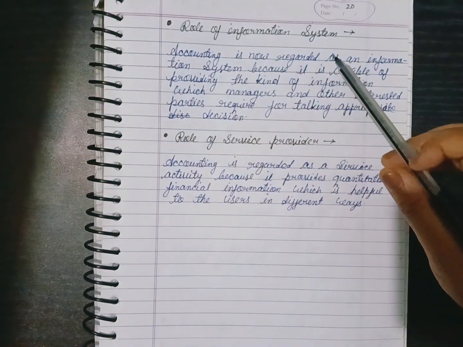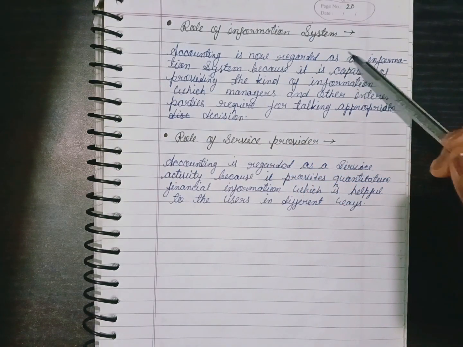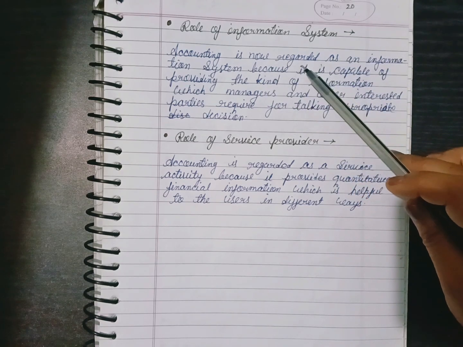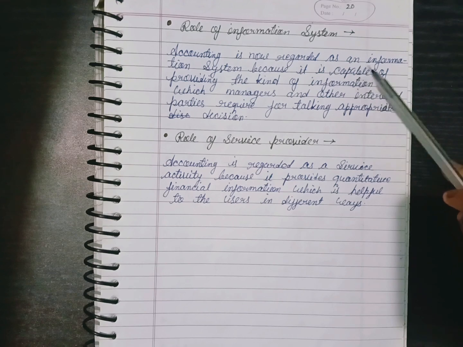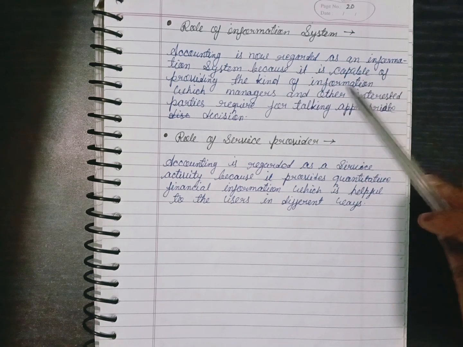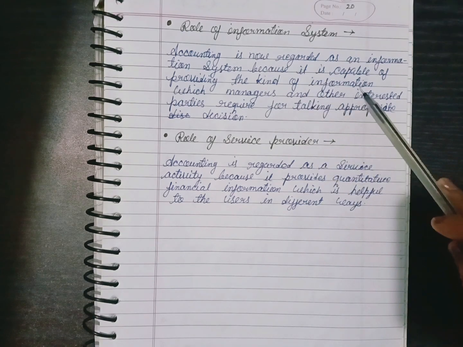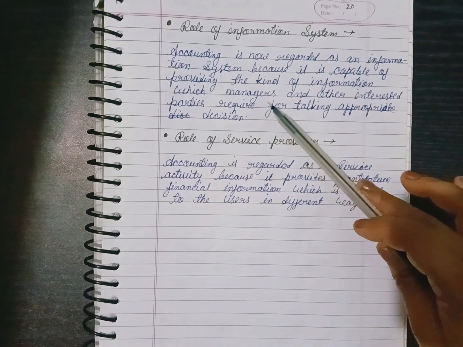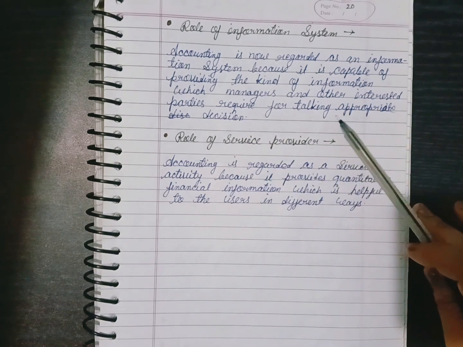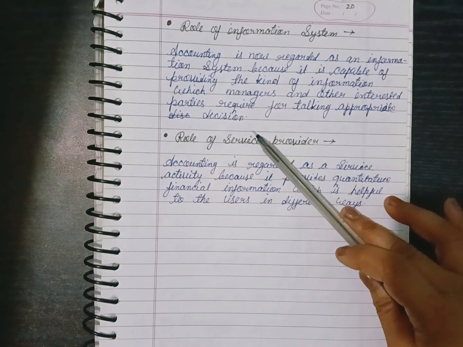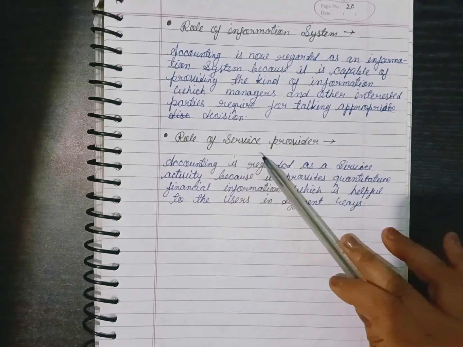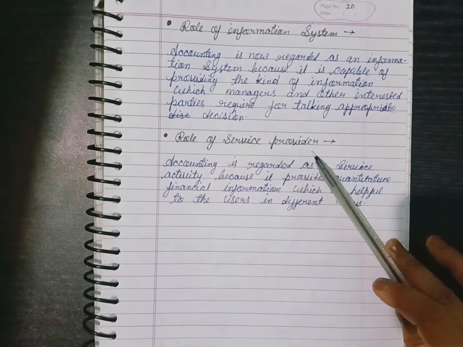Role of information system. What is the meaning of role of information system? Accounting is now regarded as an information system because it is capable of providing the kind of information which managers and other interested parties require for taking appropriate decisions. Am I right?